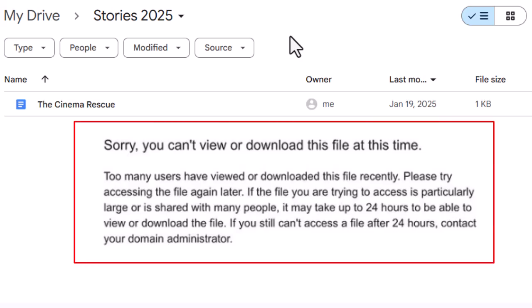Do you get this error message when you try to download or view a Google Drive file? Here are step-by-step fixes to resolve the Google Drive link error that tells you to wait for 24 hours.